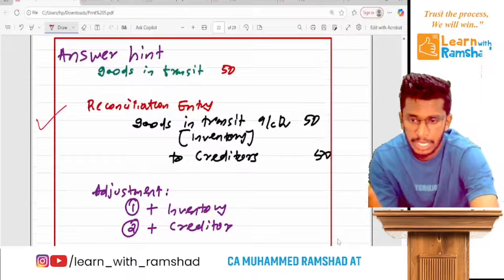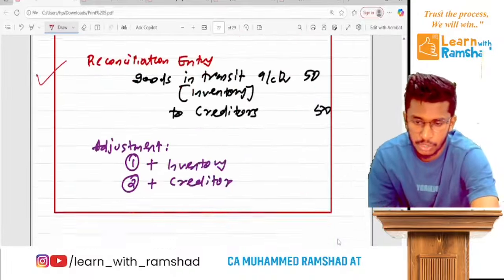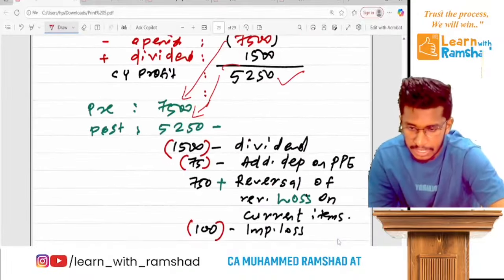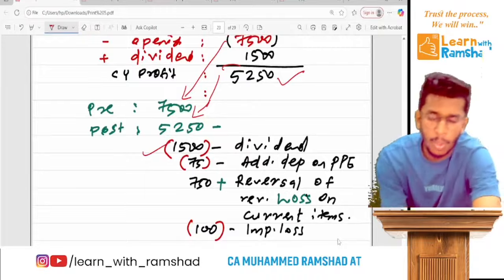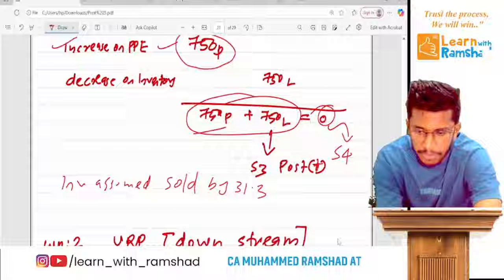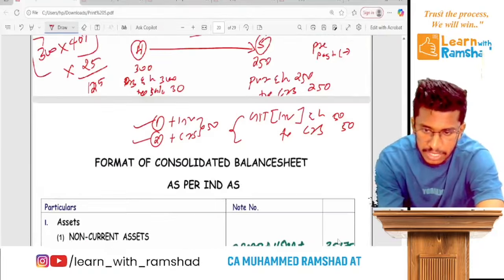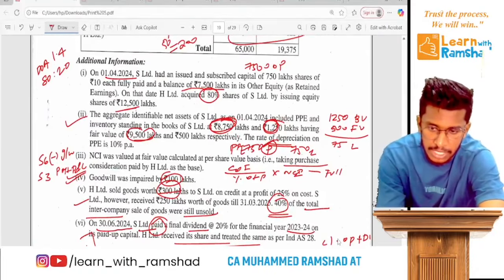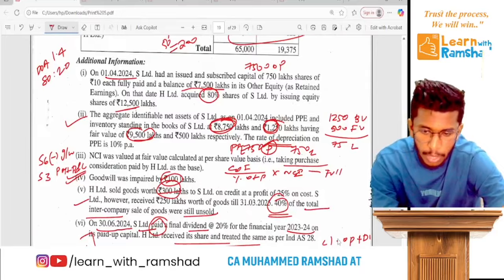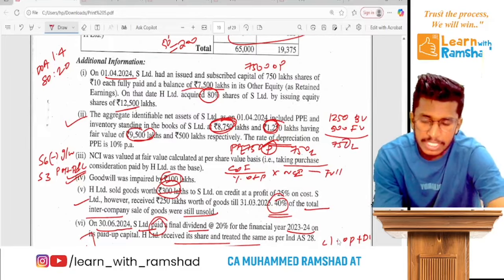So the first adjustment is related to dividend. So we have to deduct it. Clear? That's it. Now one more adjustment which I had not discussed, which is additional depreciation due to upward revaluation. So here it is 750.